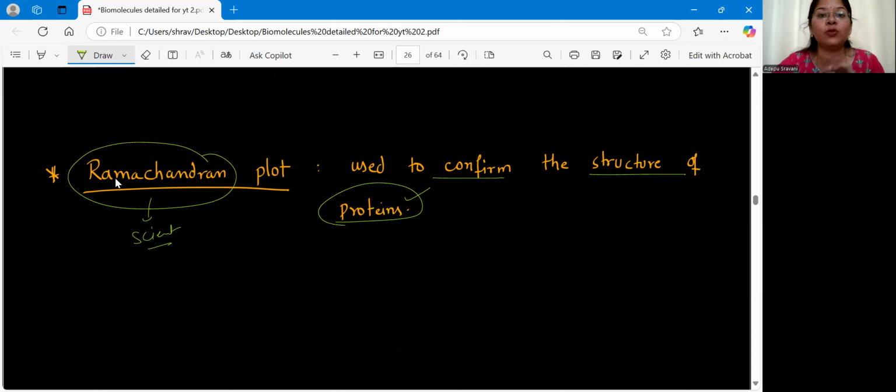Here they will confuse you. They'll give you options like Ramachandran plot is given to confirm the structure of proteins, lipids, carbohydrates, nucleic acids. So please remember, the Ramachandran plot is related to proteins only. Okay. So this is all about the proteins.